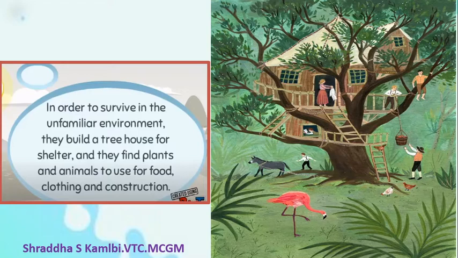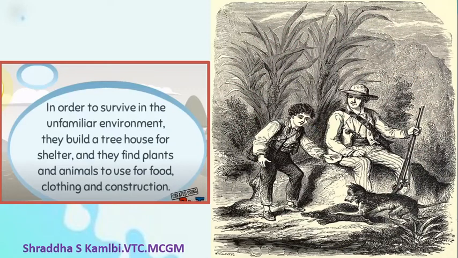So in order to survive in this unfamiliar place, now remember, these people had come from a country like Switzerland, and suddenly they have landed in the middle of an ocean on an island which is probably uninhabited also. Uninhabited here means maybe there is no one staying on that island. Once they get a place to live, there are many basic needs of human beings, isn't it, children? You need a house to live, but along with that, you need food to eat, you need clothes to wear. So they started searching for the fulfillment of their other basic needs.